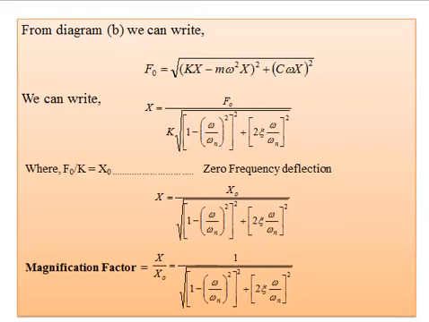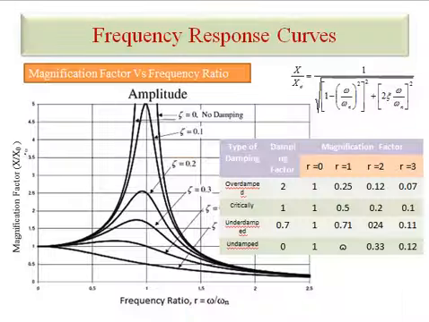Now let us see what is the importance of magnification factor in the next diagram. Now here is the frequency response curve. Whatever the behavior of the system, to understand the system dynamically, we have to learn this graph, that is the magnification factor versus frequency ratio. Basically it is the amplitude ratio versus frequency ratio. Now again damping is important, so here we see the damping conditions also.